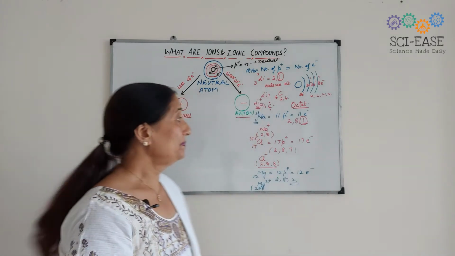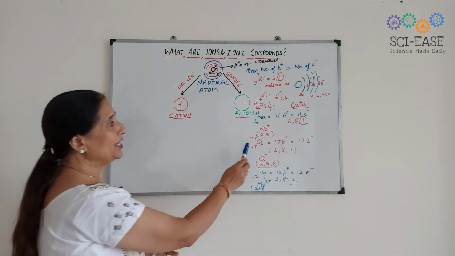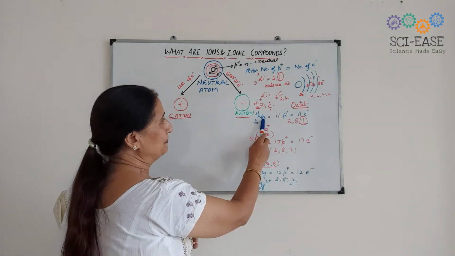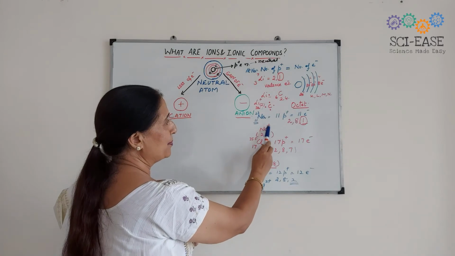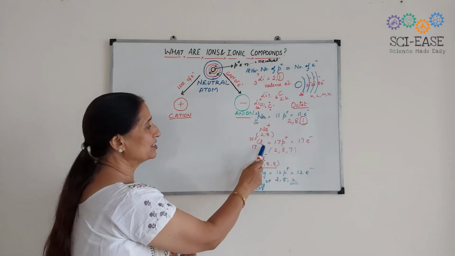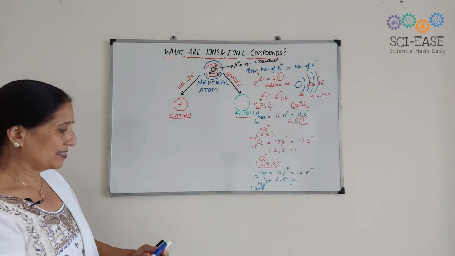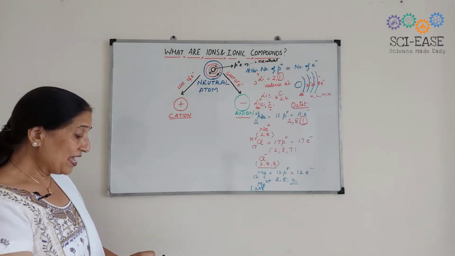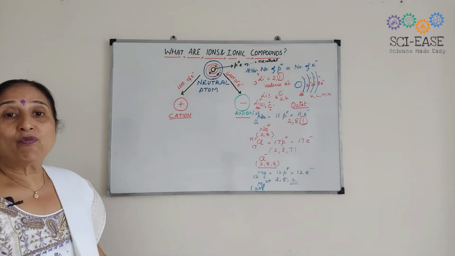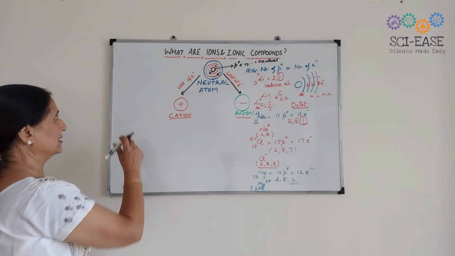Clear? Now, this sodium has changed to Na+. Cl has changed to Cl-. Now I want to tell you how these electrons are transferred.